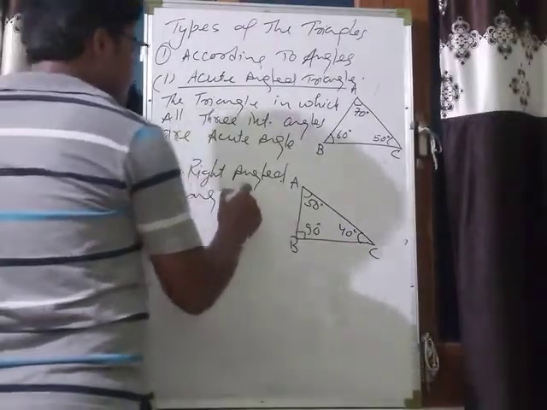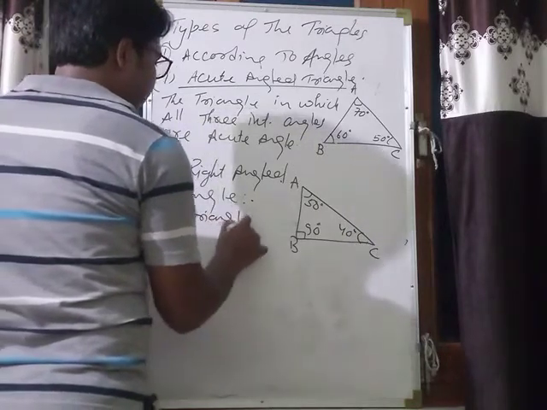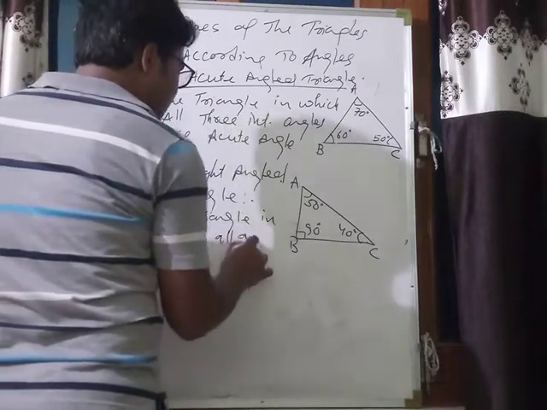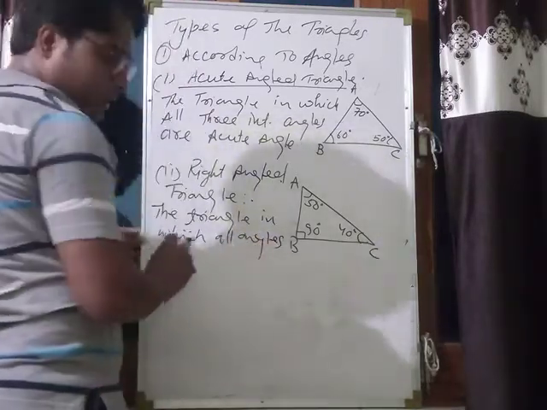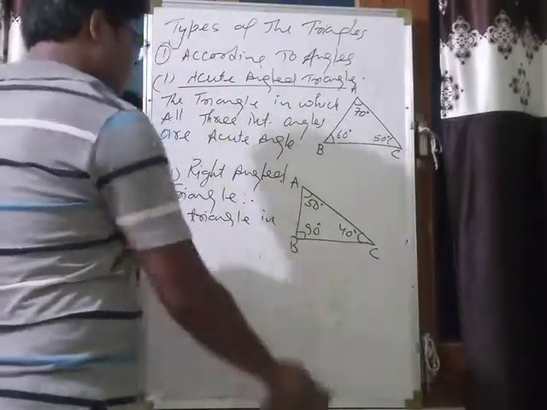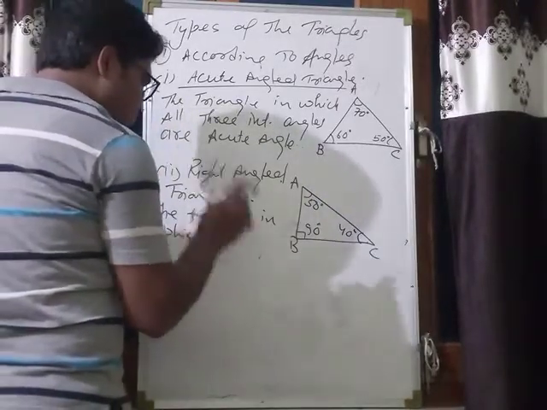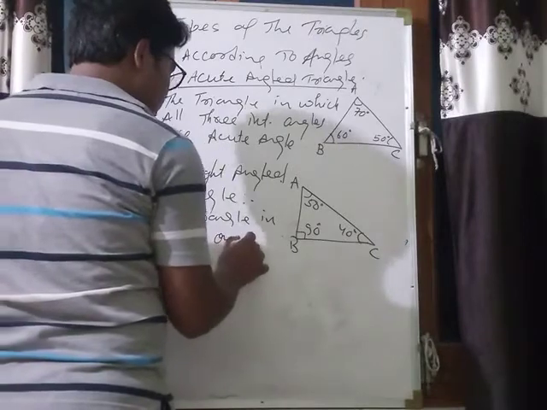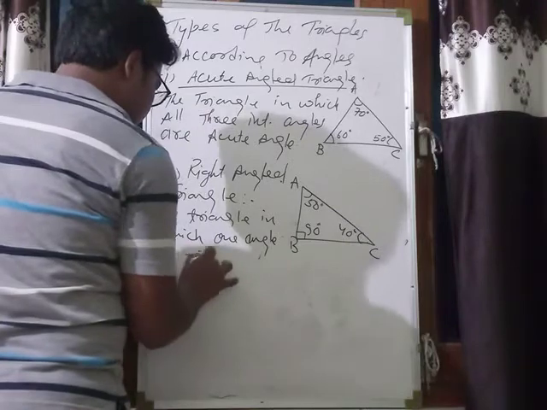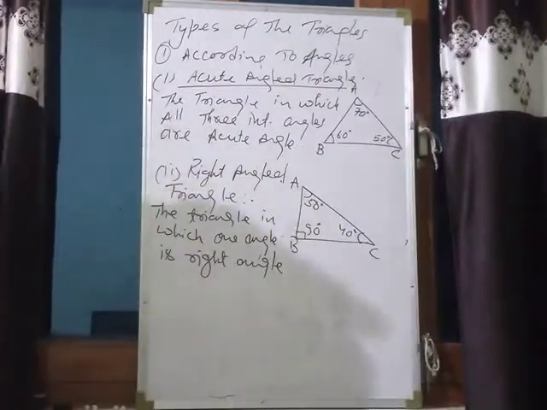Okay, so the triangle in which the measurement of one angle is a right angle, that is called a right angled triangle.